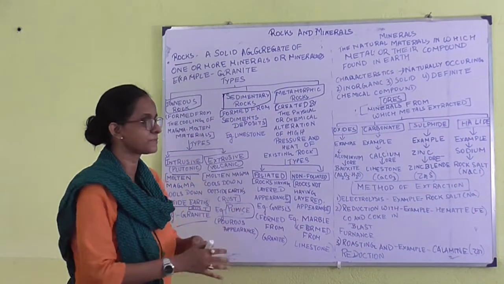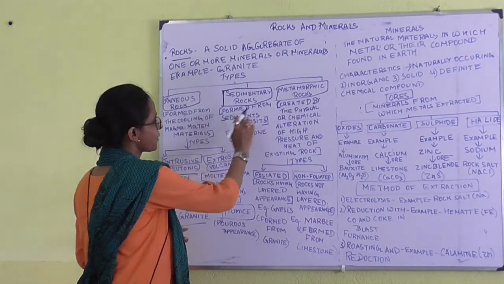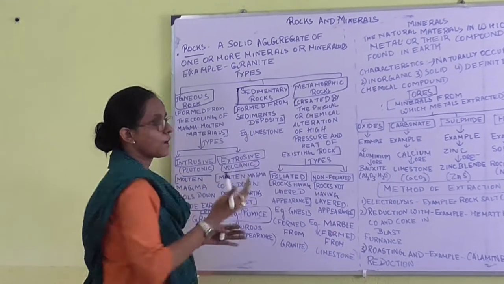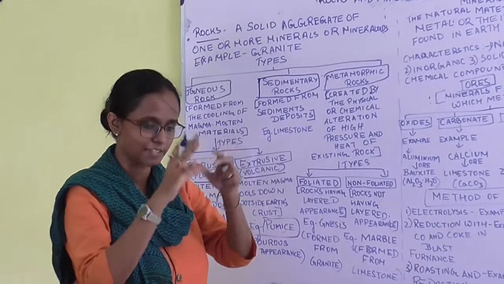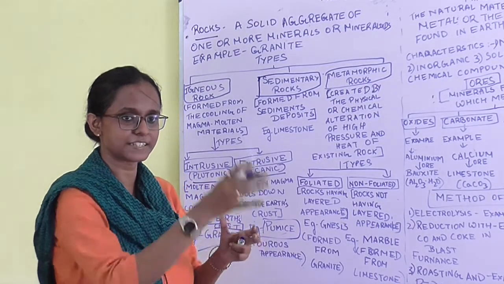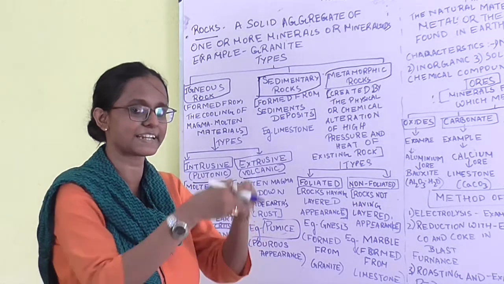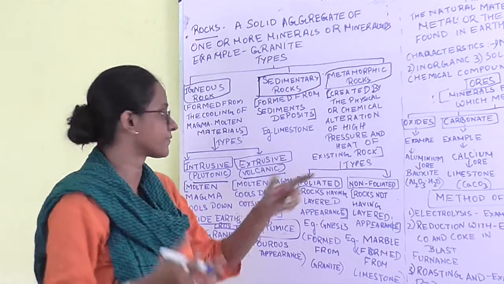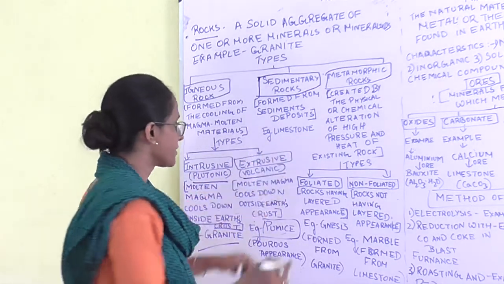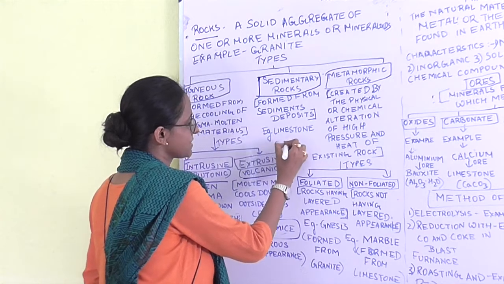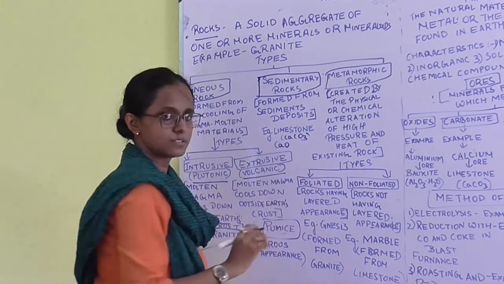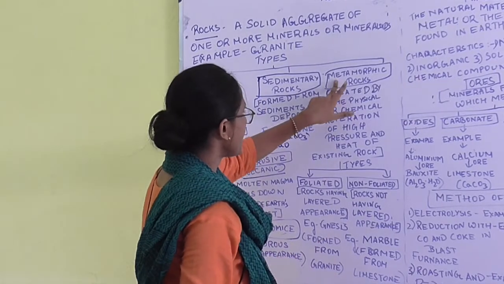Next is the sedimentary rock. What happens in the sedimentary rock? The sedimentary rock is formed from sediment deposits. An example is limestone. How is limestone formed? The shells present in the seas or oceans contain lime. Whenever these shells accumulate on each other, they form limestone. Does everybody know the formula of lime? CaO. And the formula of limestone? CaCO3. Clear?